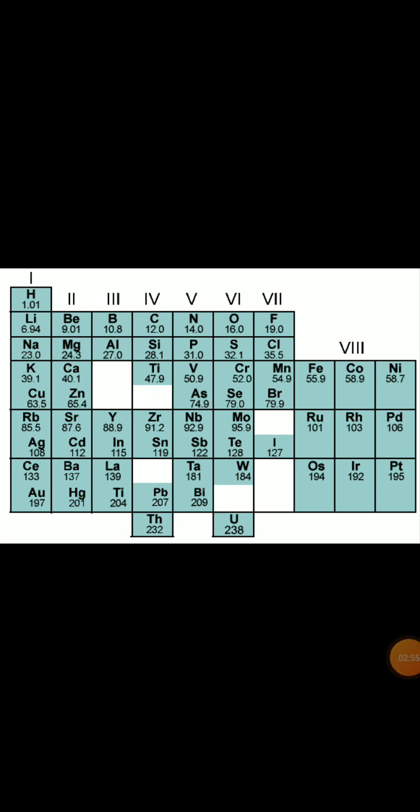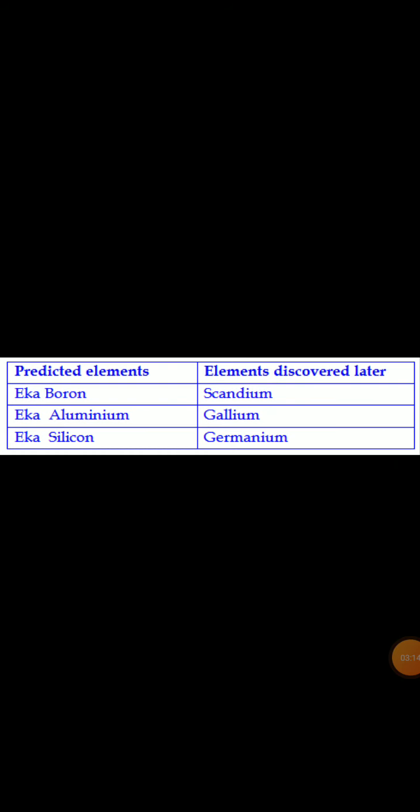And he predicted their names by a prefix from a Sanskrit numeral, that is Eka. Eka means 1. And for which elements did he do this? Here is the table. He gave this name, Eka boron.